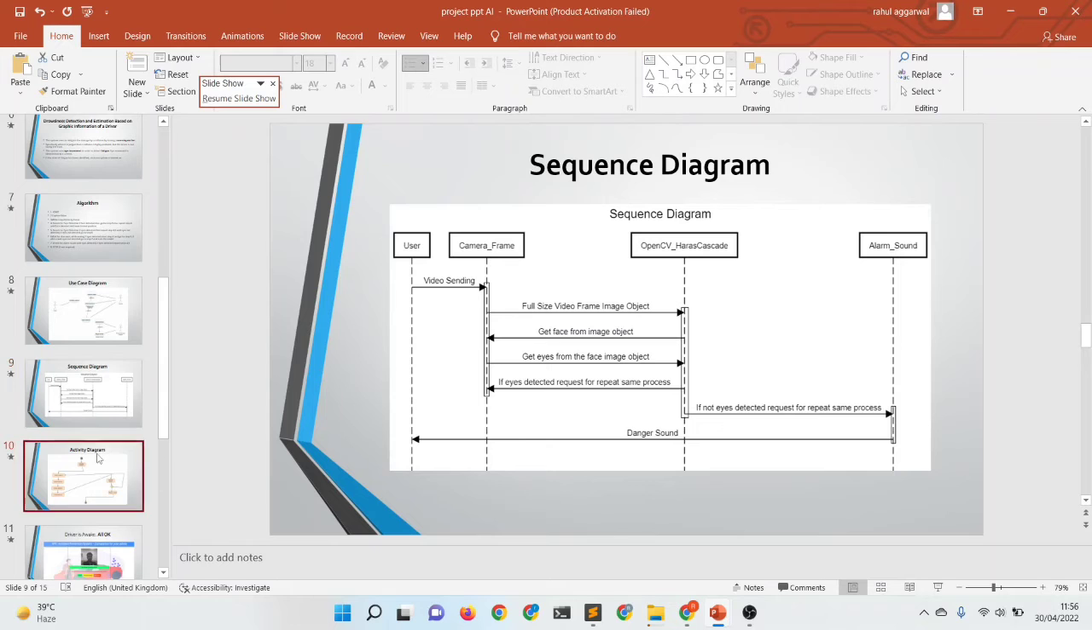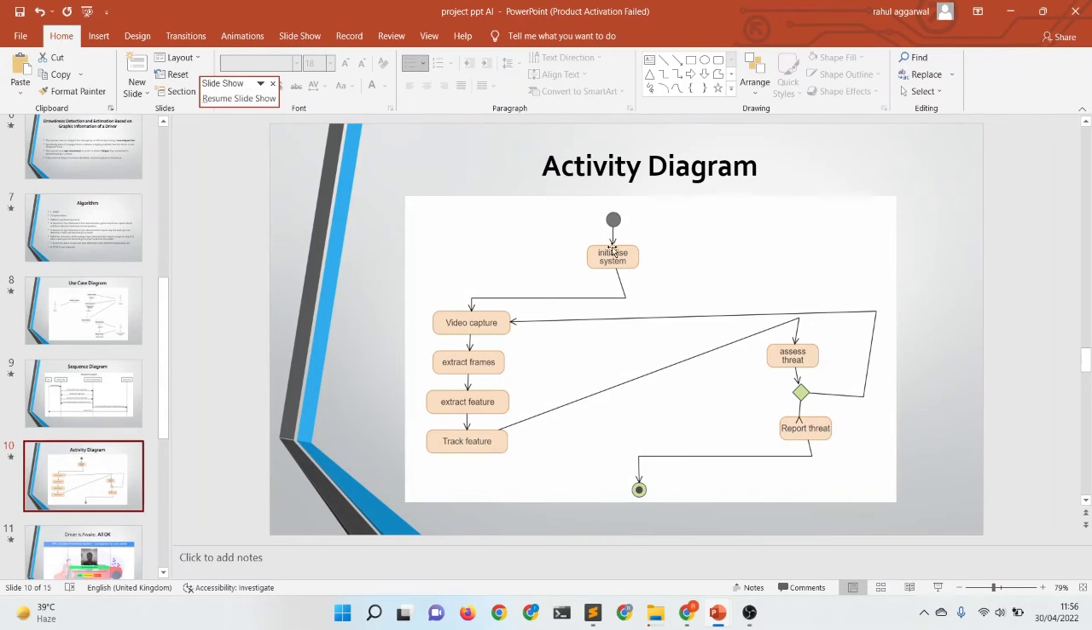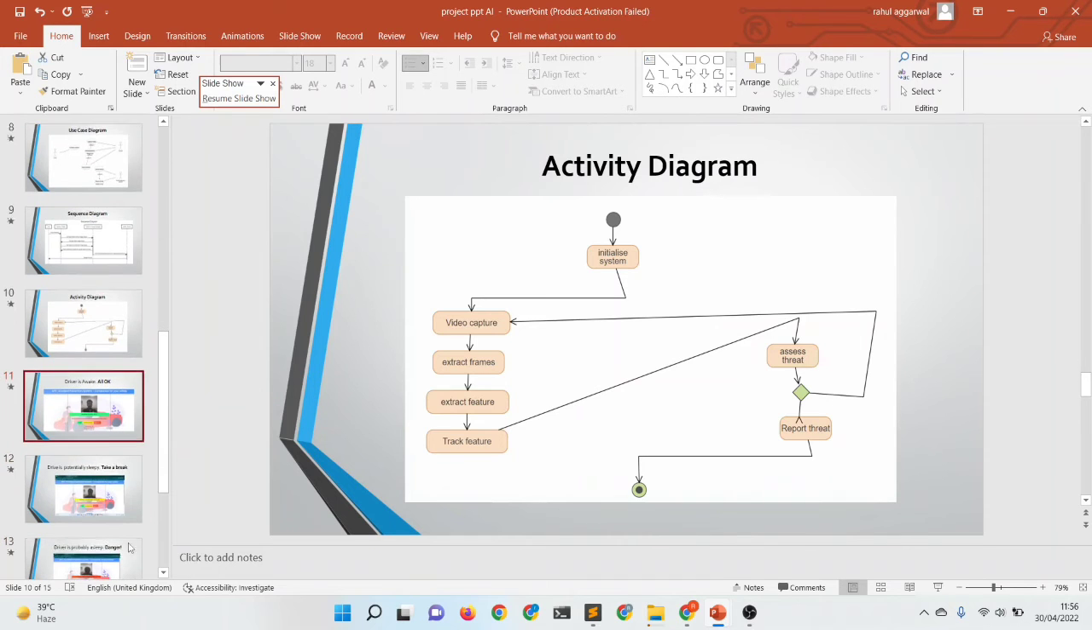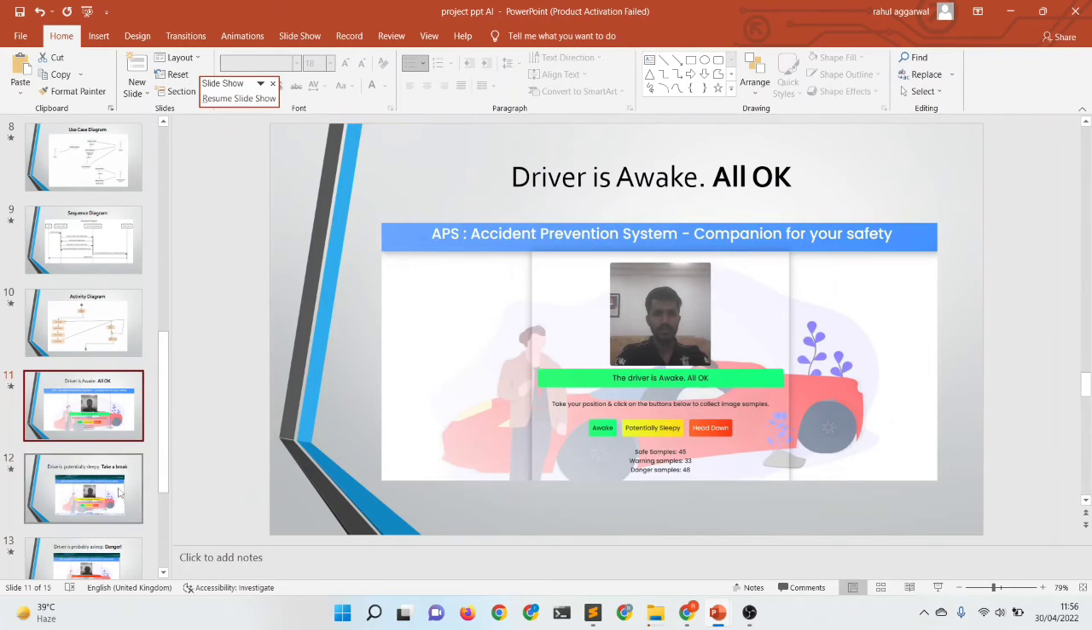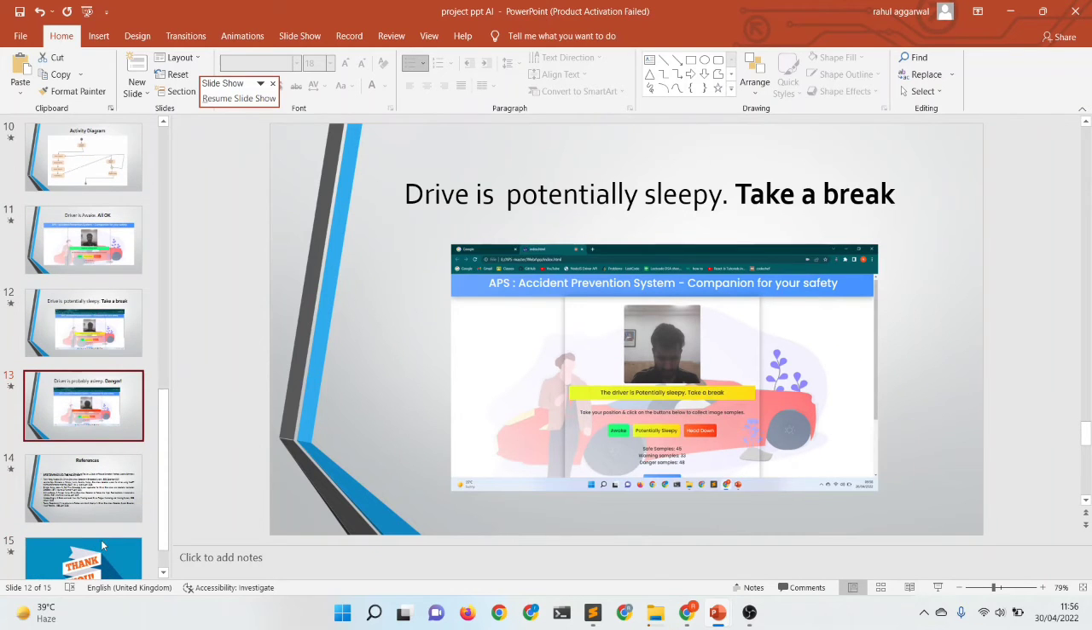Coming to the activity diagram, in the activity diagram we initialize the system, capture the videos, and extract the frames and the features of the user. Then we track the features, assess the threat, and report the threat to the user if his head is down or according to the danger. Now, sir, there are further snapshots of what we have done. As we have trained, the driver is awake, the driver is potentially sleepy, and the driver is head down.